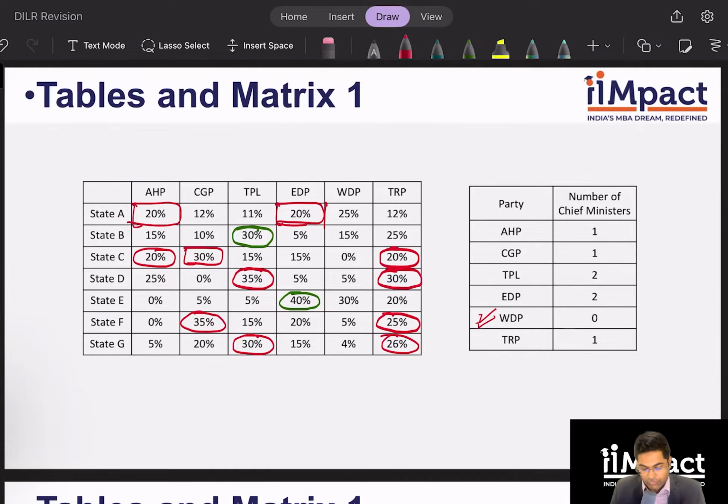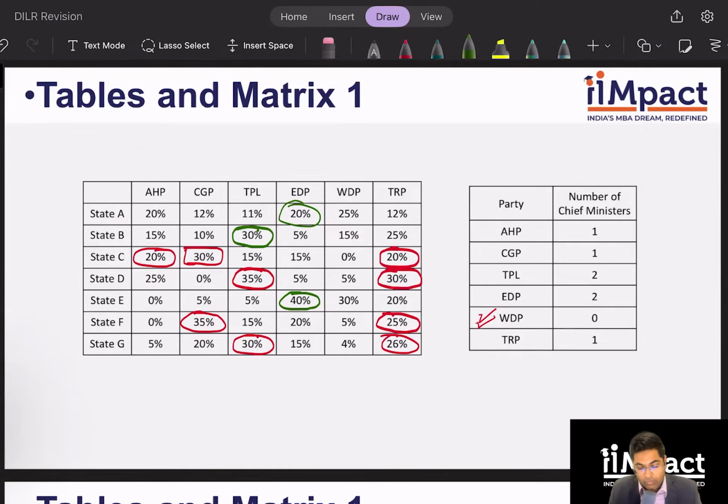All right. So guys, what we see in table number 2 is that EDP has two chief ministers. And if we look at our table number 1, there are only two places where EDP can win. Yes. So therefore, state A has to be an EDP chief minister. So this is not possible. Therefore, state A will have an EDP chief minister.